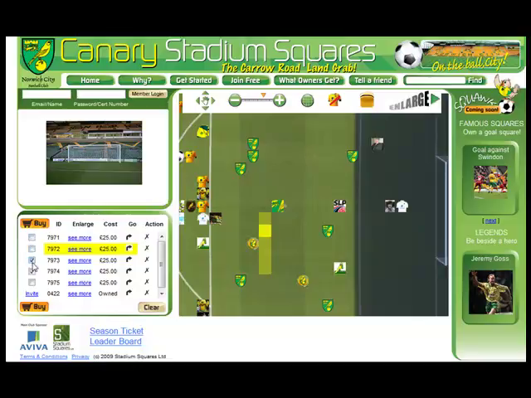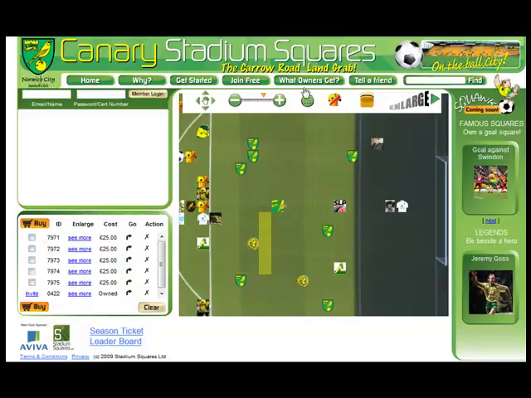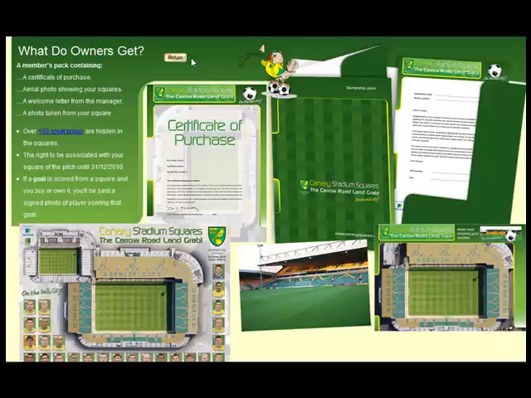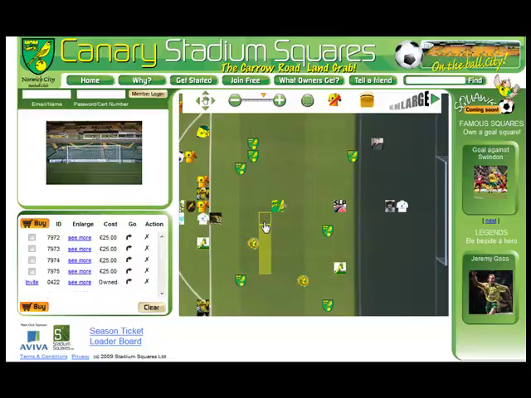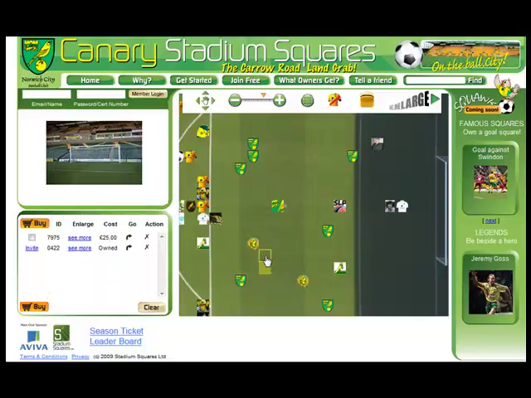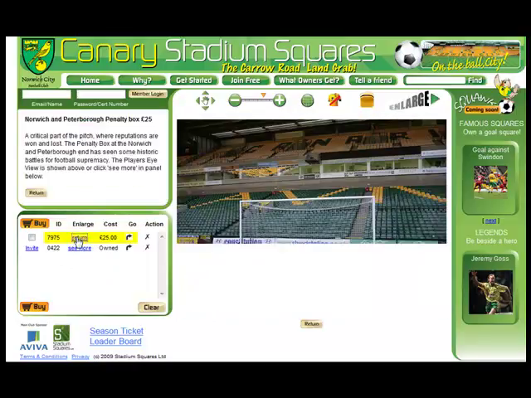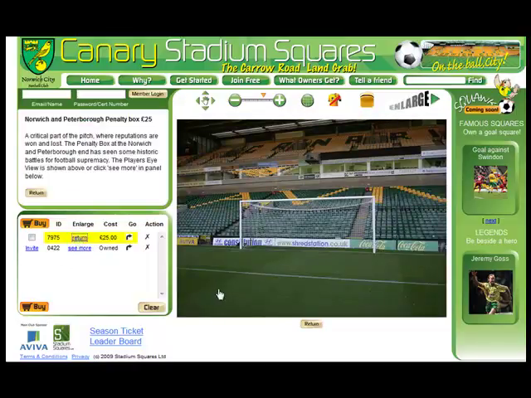Click here to see what owners get when they buy. As well as their owner's pack, they get a chance to take part in competitions and win some great prizes. Owners also receive a high quality photo taken from their square. Click on See More to see the full size view from the square. And click Return to go back to the pitch.